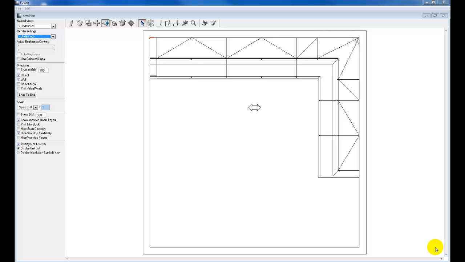Welcome to this Fusion version 18 New Features guide. We will be releasing version 18 very soon, and so we're going to be going over some of the new features that can be found in version 18.